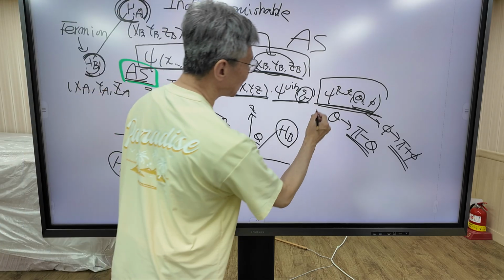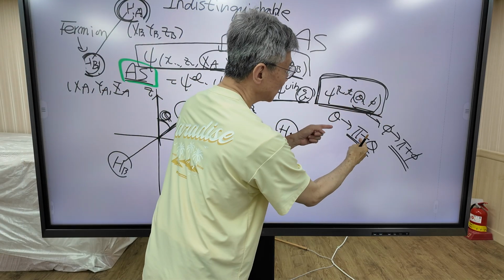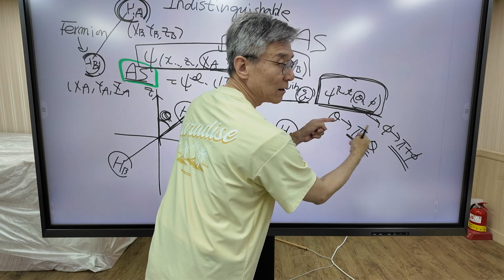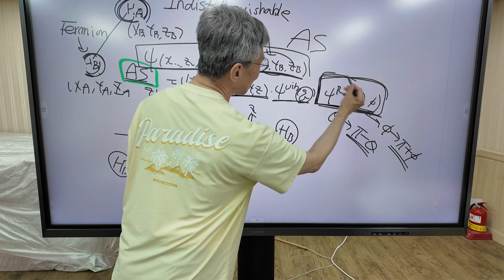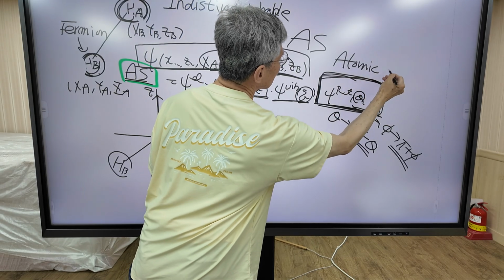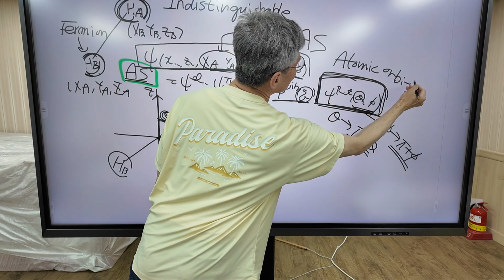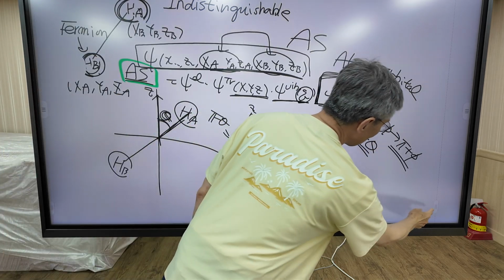So I'm going to check how this function changes under the transformation of theta, phi, like this. But this function, as I said before, is just atomic orbital. You are already familiar with atomic orbitals.